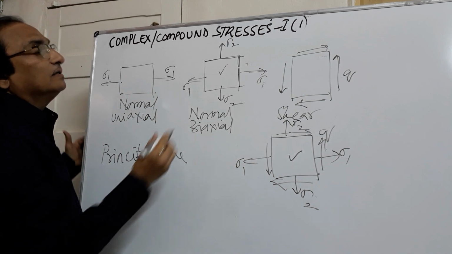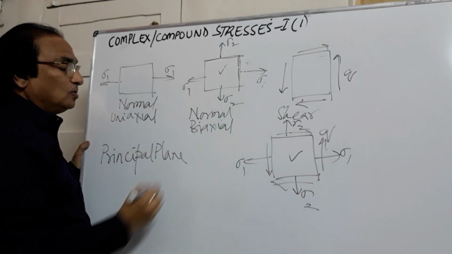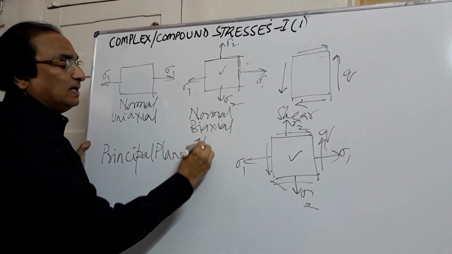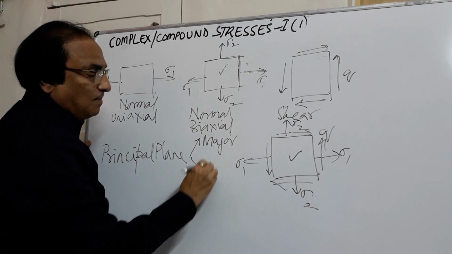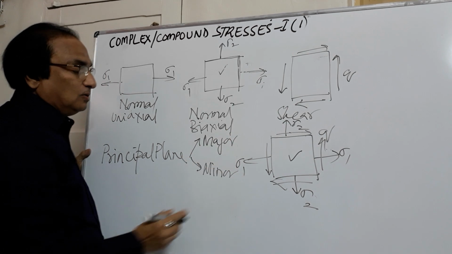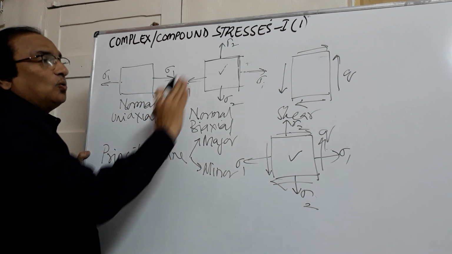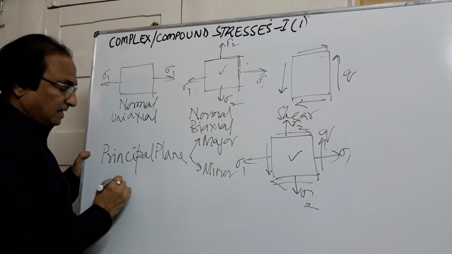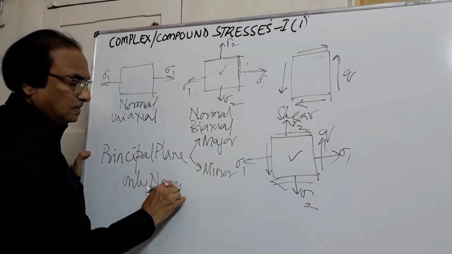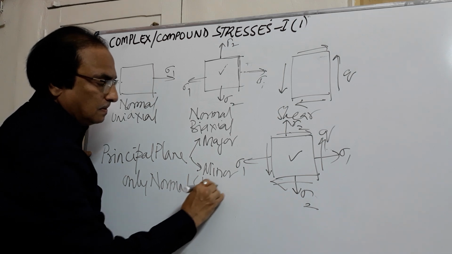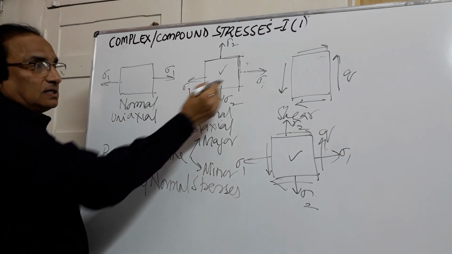Here there are two principal planes, one with sigma 1, another with sigma 2. One is the major with the higher value, the second is the minor with the lower value. A principal plane is a plane where only normal stresses are acting. So these are the principal planes.